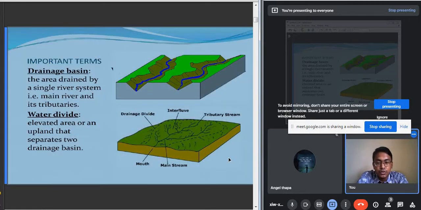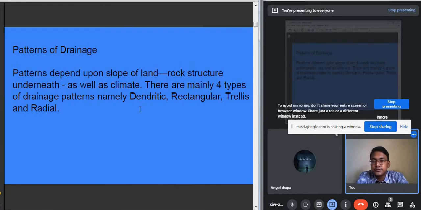Okay, so you will see here that the rivers, when they flow, the main river is flowing, and many small tributaries join the main river at different places, at different angles and all. So depending upon that, the rivers form a certain pattern, and this pattern of the rivers is known as the drainage pattern.